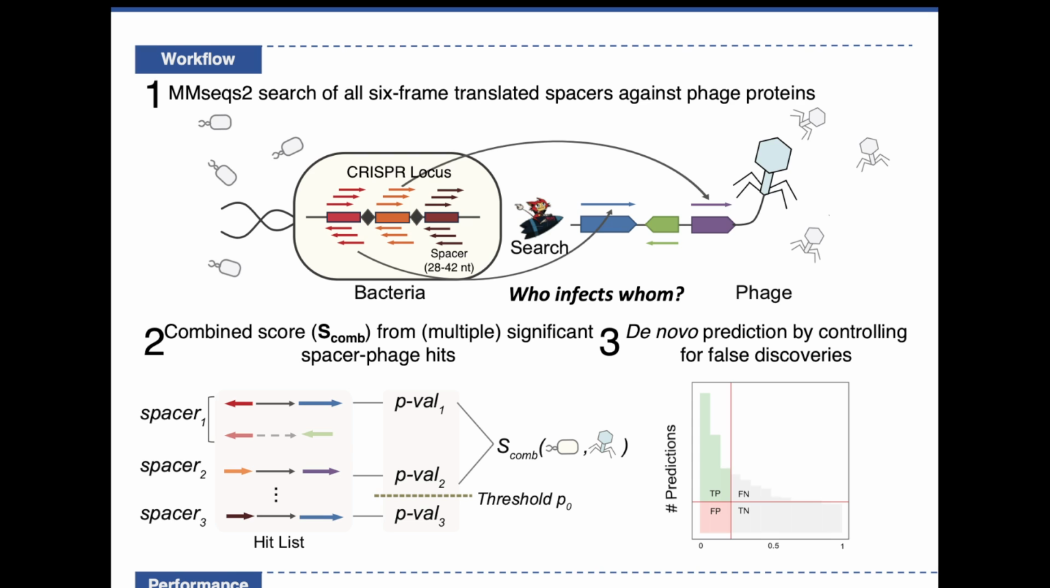We think performing the search on protein level can improve the sensitivity because phages tend to mutate their DNA sequences while keeping the protein sequences conserved. Also, multiple spacers can target the same phage, hence combining the hits will improve the prediction.